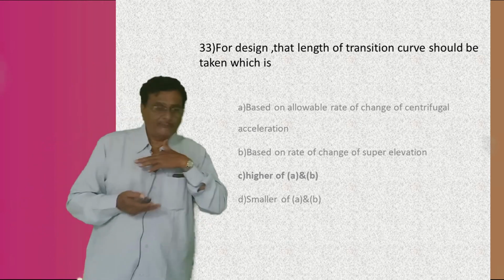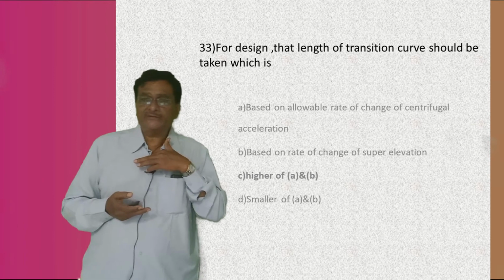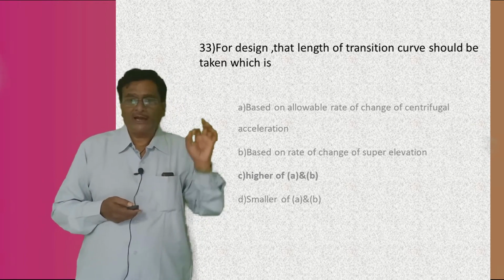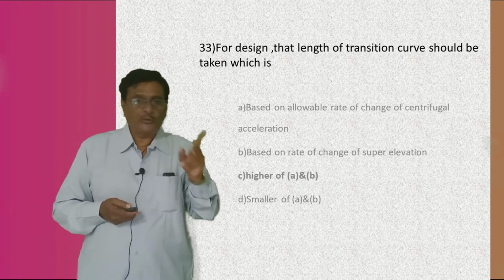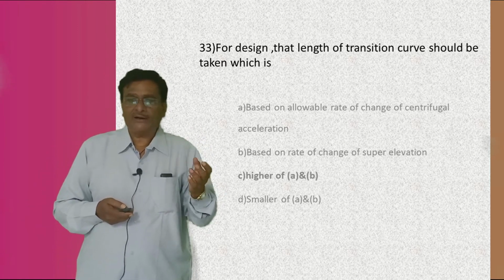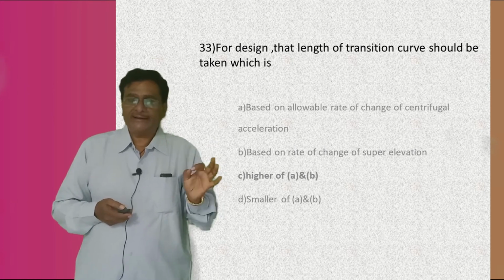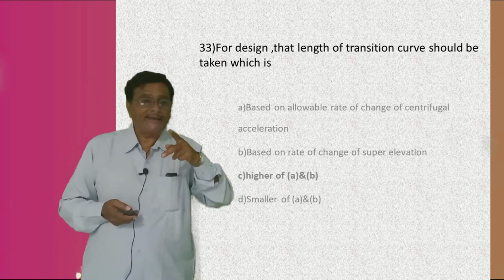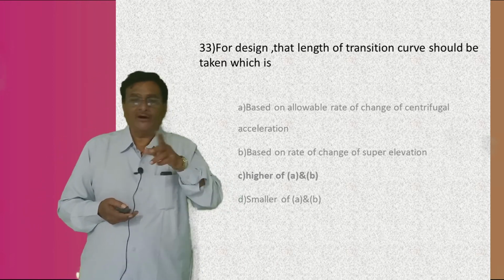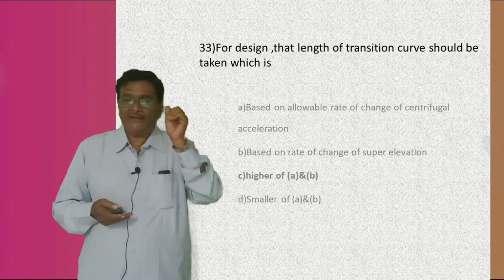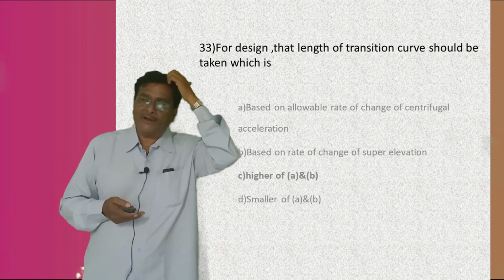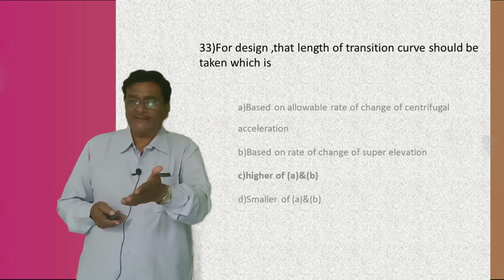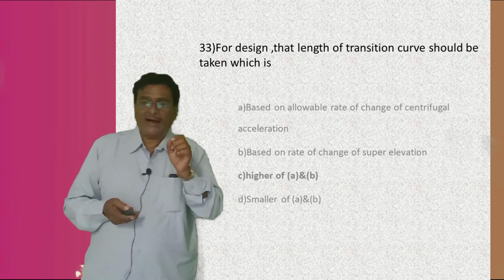Now first of all I am going to tell you about the length of the transition curve. It should always be designed based on two values. One is based on the allowable rate of change of centrifugal acceleration. Second is based on the rate of change of superelevation. So among the two, you should take the higher value of A and B. The answer is C here,